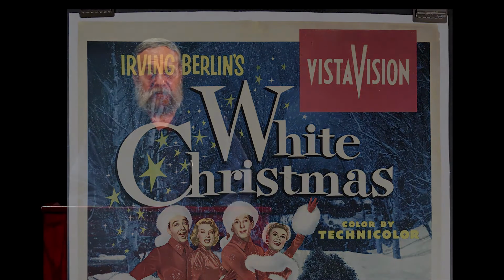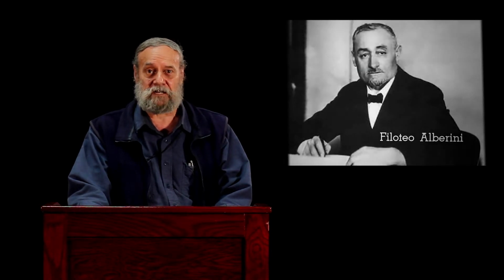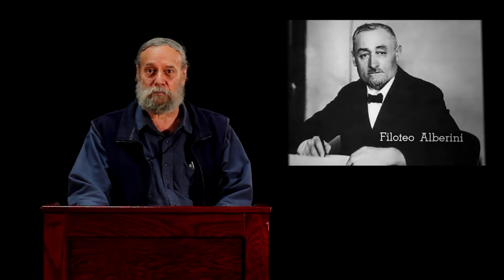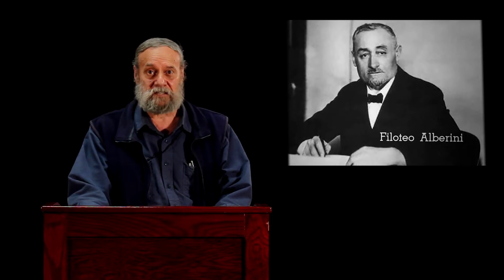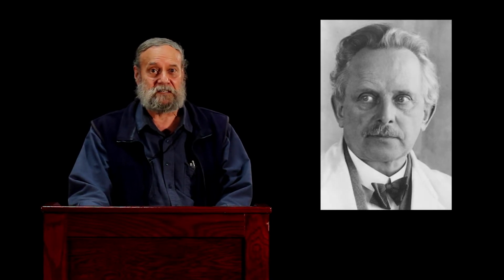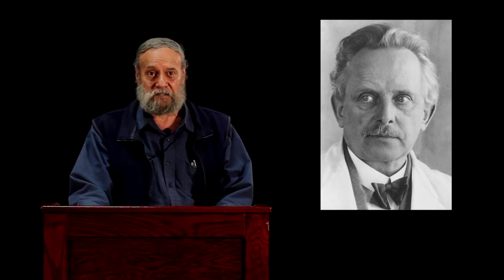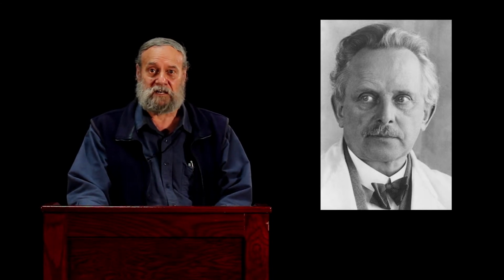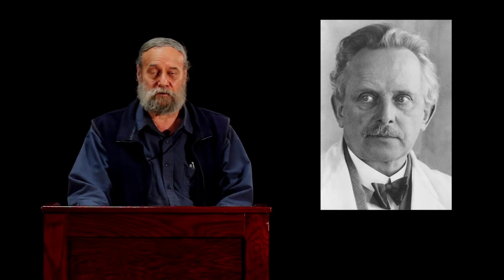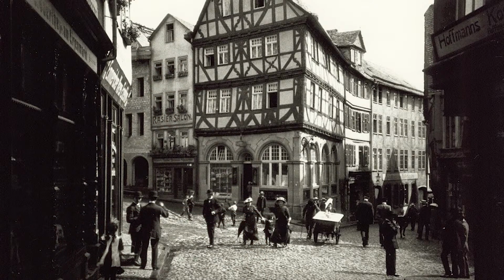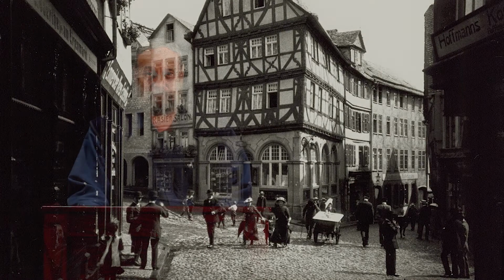The first 8-perf camera was produced in 1918 by the Italian inventor and cinema pioneer Professor Filoteo Alberini, who in turn based his camera on the still camera designed by Oscar Barnack of Leitz in 1913, which eventually became the famous Leica camera in 1924. And this is the first known 8-perf image made by Barnack in 1913.